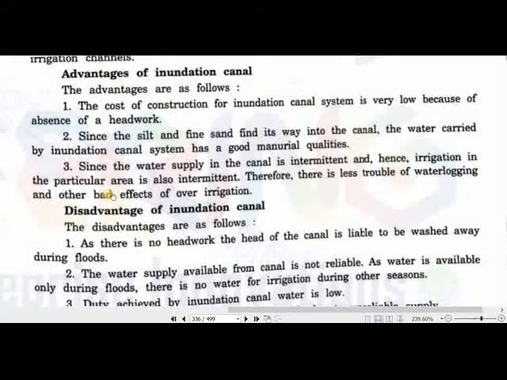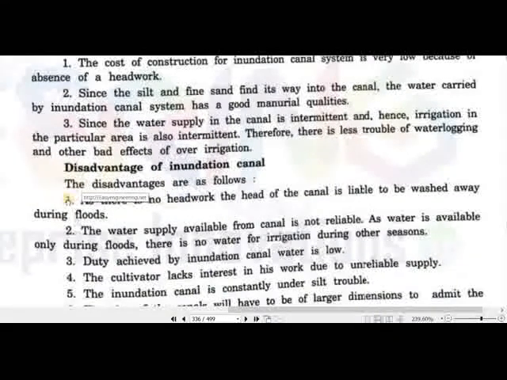So, advantages of the inundation canal: the cost of construction is very less, since the silt and fine sand find their way into the canal. The water carried by the inundation system has good mineral qualities. Since the water supply in the canal is intermittent and not permanent, irrigation is also intermittent, not permanent. Therefore, there is less trouble of waterlogging.